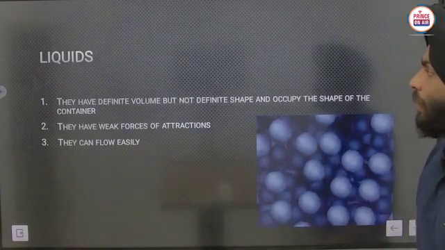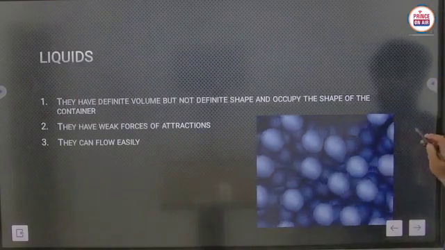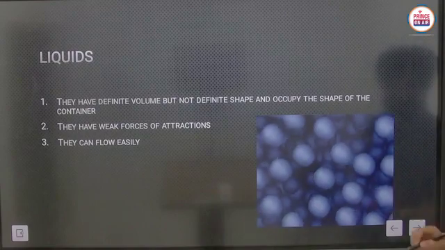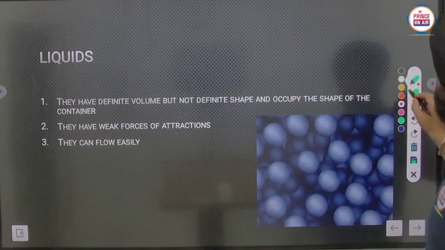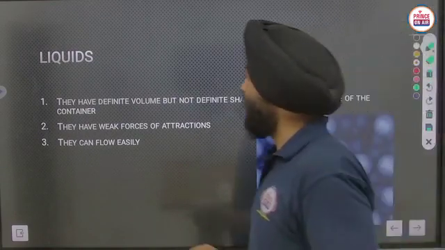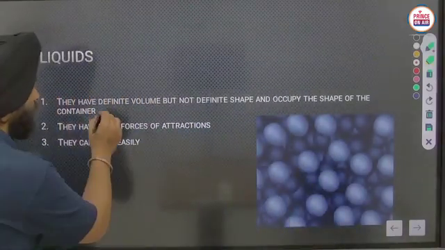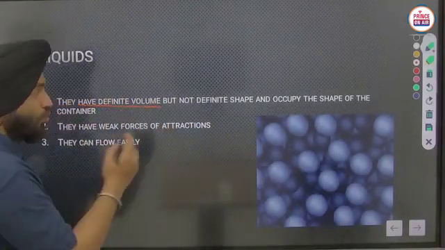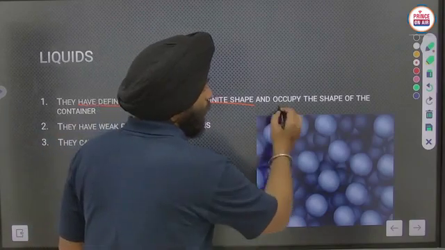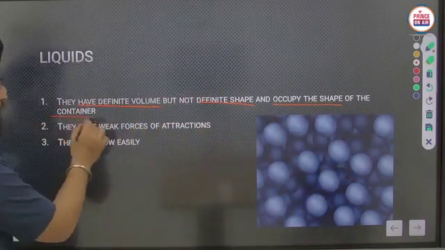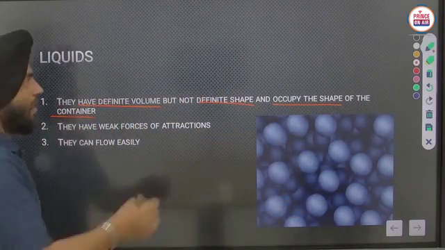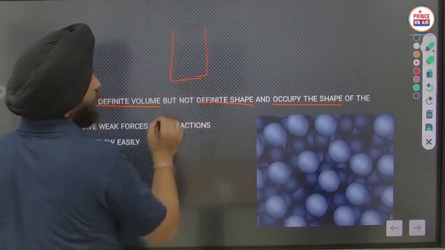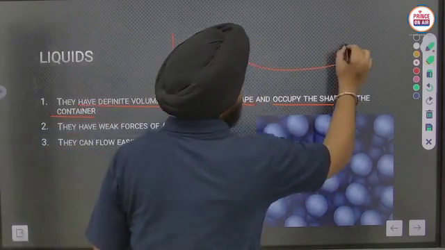Now let us move on and discuss liquids here. What are liquids? They have definite volume, but not definite shape. They occupy the shape of the container in which they are contained. Like I have two containers here.